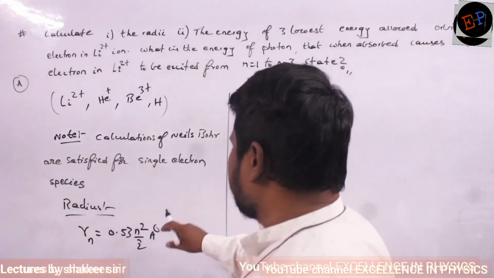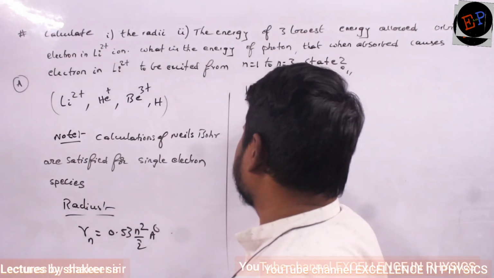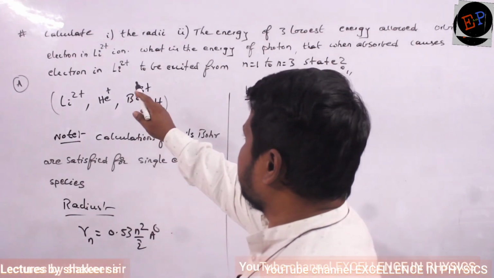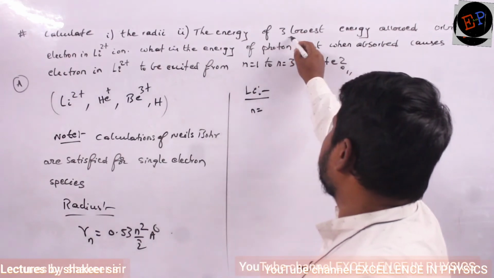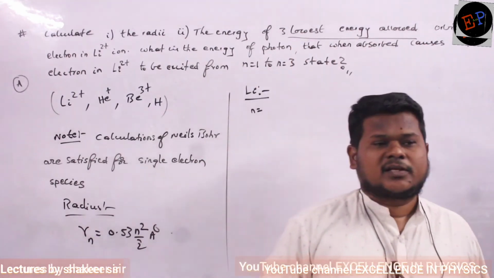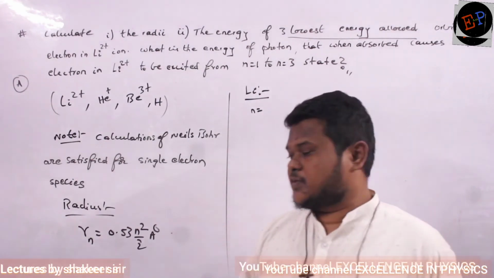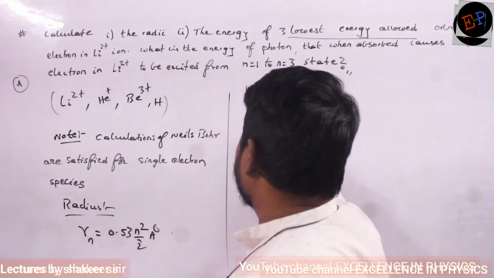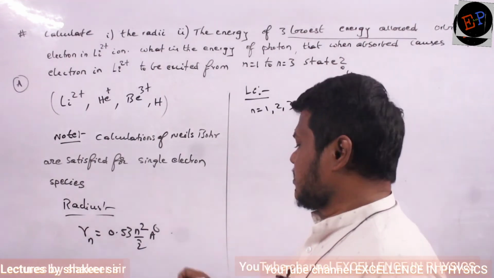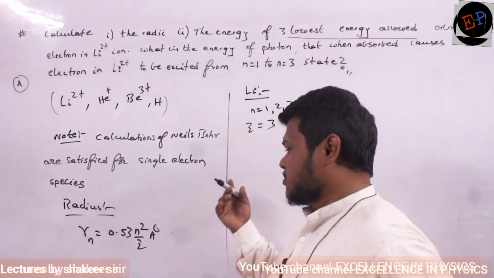Now he is asking for lithium. Lithium atomic number. How many orbits is he asking for? First 3 orbits. 3 lowest energy states means first orbit, second orbit, third orbit. So n value 1, n value 2, n value 3. And Z means atomic number. The atomic number of lithium is 3. So substitute all the values.